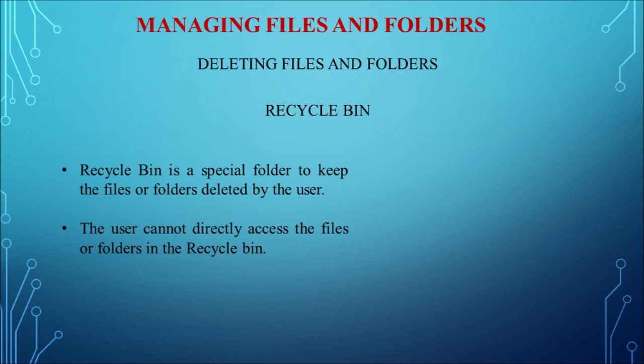So this is how we can delete the file or folder. For opening the recycle bin, by default on the desktop itself, the recycle bin icon will be there. By double clicking it, we can open the recycle bin. In the recycle bin, if you want to restore a file or folder, first select the file or folder, then at the top you can see the restore button. By clicking the restore button, it will automatically restore and save it back to the original position where it was deleted from.